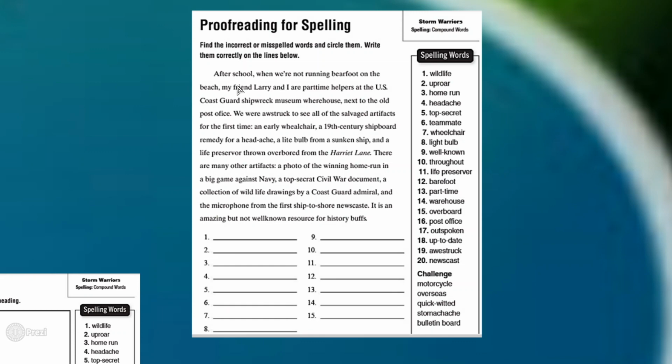Now we go to this proofreading for spelling. We've done this a lot of times in our classroom before, our lessons before. So you're going to read this and look for the misspelled words. You're going to circle the misspelled word. So after you're done, you're going to write the correct word here in this space. You can find this in the attached activity or in your reader's notebook if you have them at home.